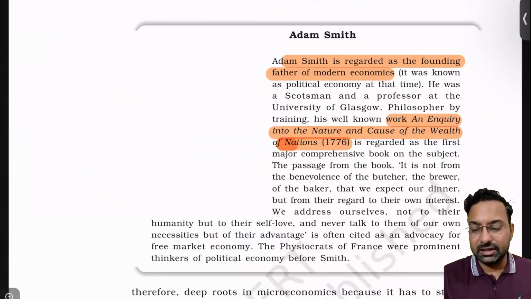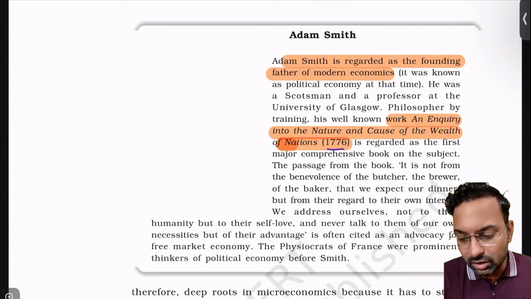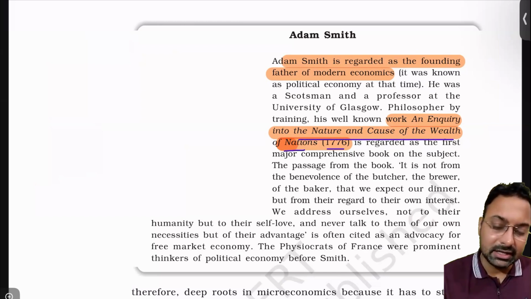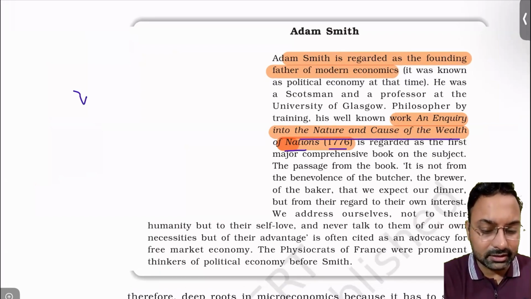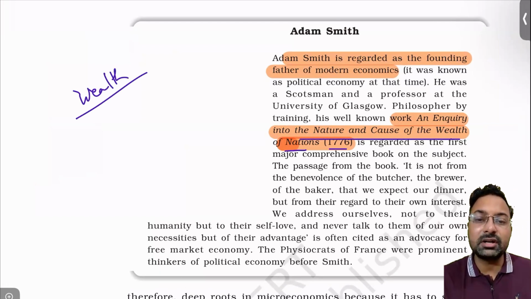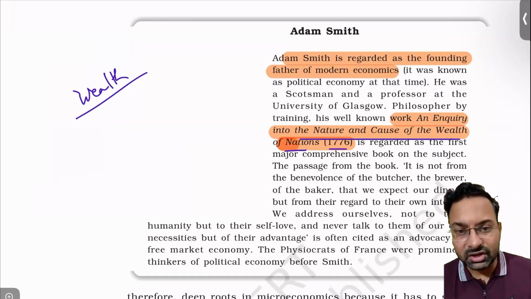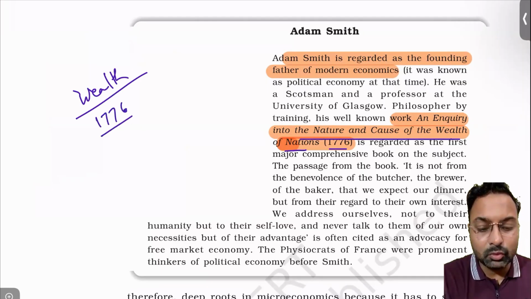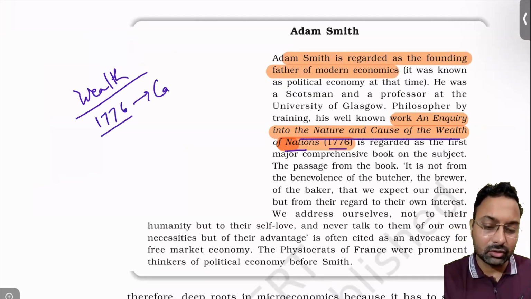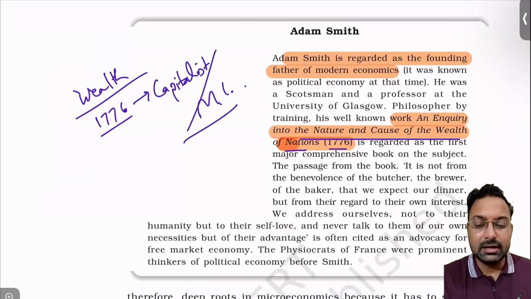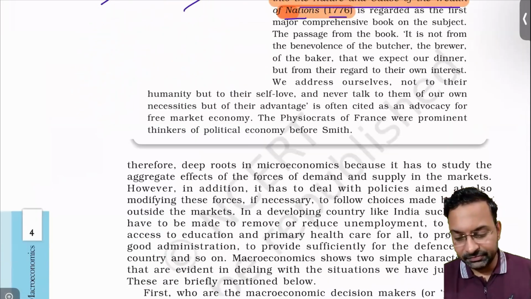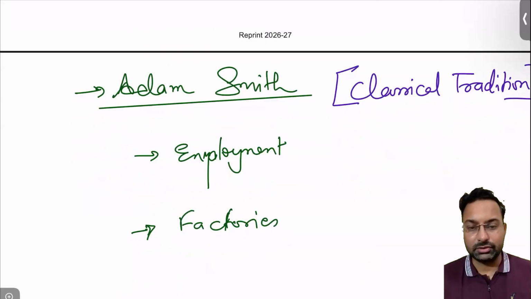Coming back to Mr. Adam Smith, whatever is written here, he launched a book called An Inquiry into the Nature and Causes of the Wealth of Nations in 1776. So how is wealth generated? He was already concentrated on wealth, on how a nation generates wealth in an economy. And because he was in 1776, he was more concentrated on the capitalist economy, the capitalist or market led economy. He was mostly concerned about the market. When the market exists, the goods will be produced.